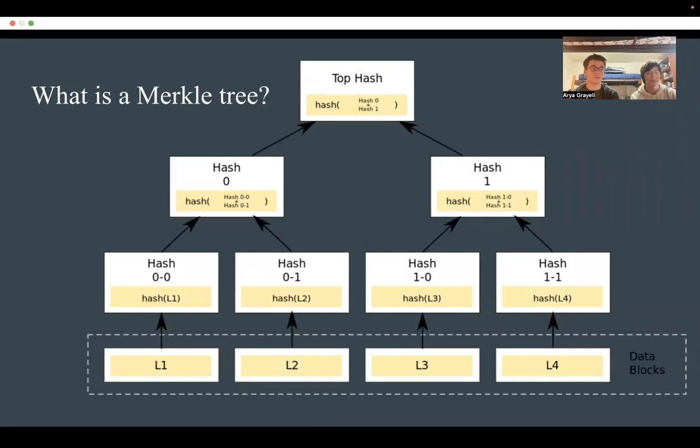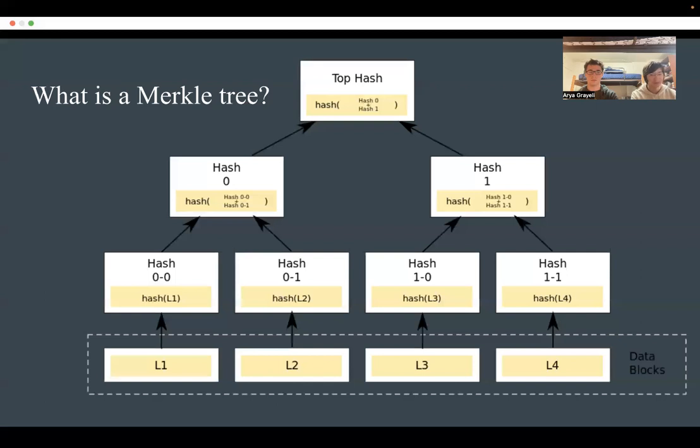So, what is a classical Merkle tree? First of all, a classical Merkle tree is like a fully filled out tree with two children at each node, and there's data at the bottom. And at each intermediate step, we take the combined hash of both the children.